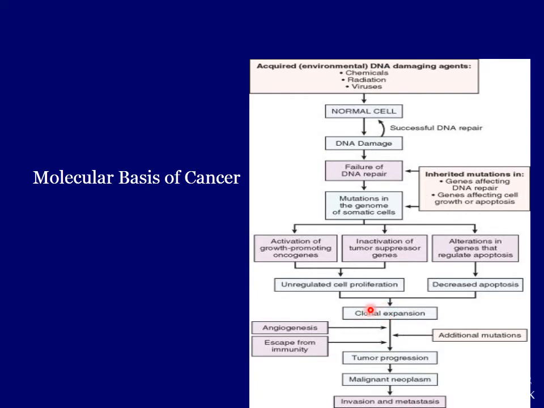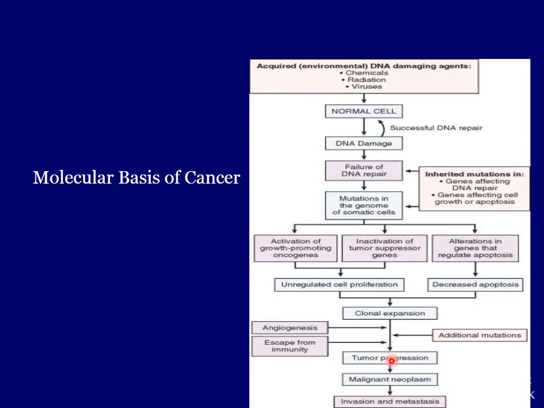So what happens? It also needs angiogenesis. So these cells have the capacity to increase the number of blood vessels for their nutritional requirement, and they escape from tumor immunity. And not only that, but they also accumulate further additional mutations and result in tumor progression.